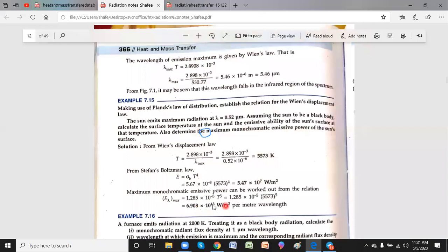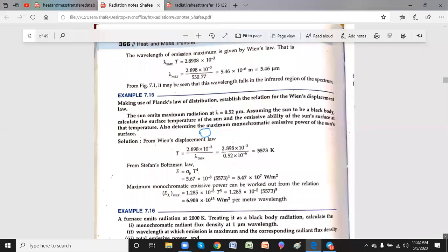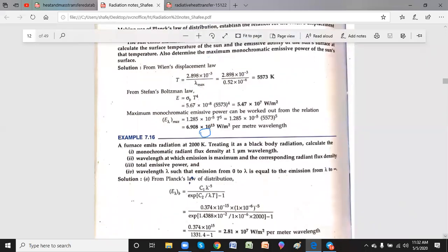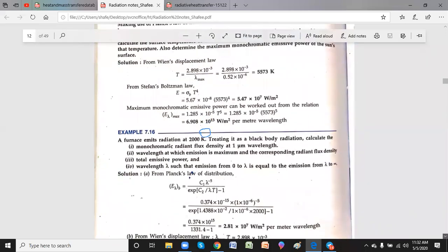You substitute. So finally, what is the monochromatic emissive power? It's nothing but 6.908 times 10 power something watts per meter square per meter length. So this is the second model of a problem. And finally, if you go for the basics, there is one more model. I think the same thing is available.